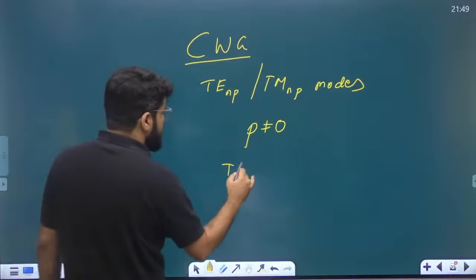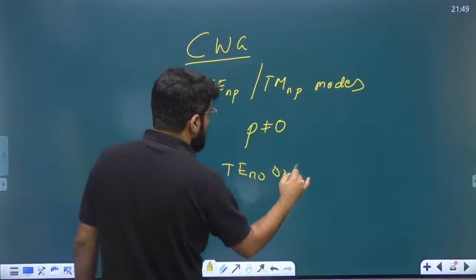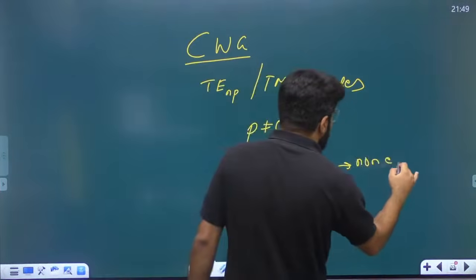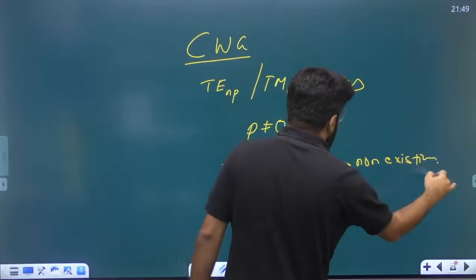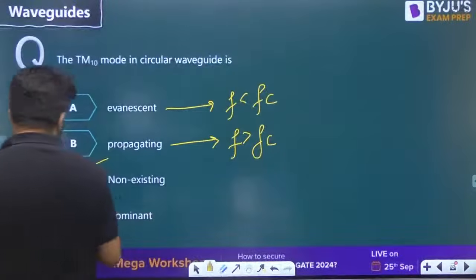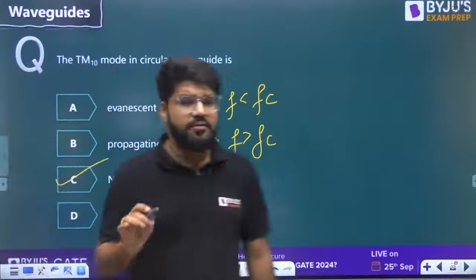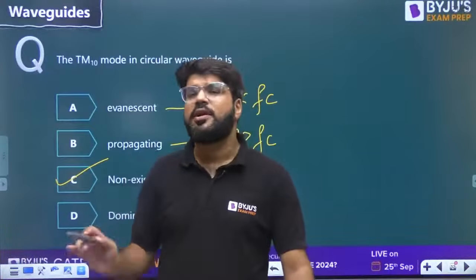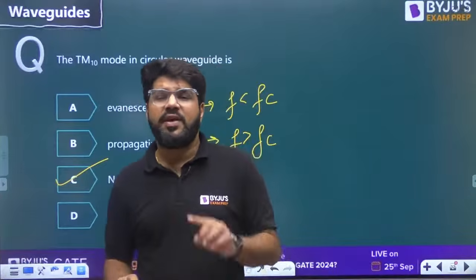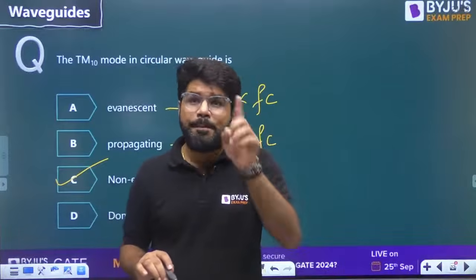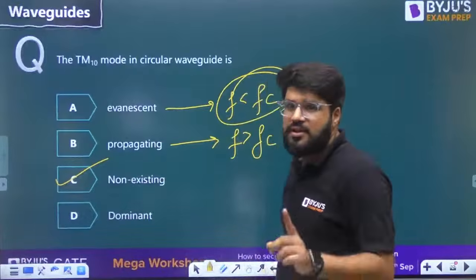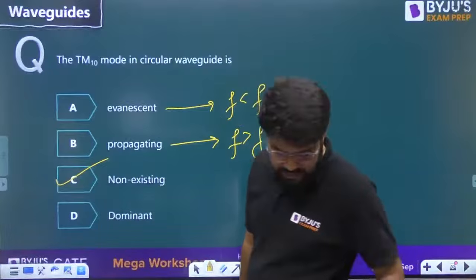So TEn0, or if you want to take TMn0, they do not exist. They are known as non-existing. So option number C. I hope now you are clear with the difference of non-existing and evanescent. What is a non-existing mode? Which is not at all possible. But what is an evanescent mode? A mode which is possible, but it does not propagate. It is attenuated because of f less than fc.